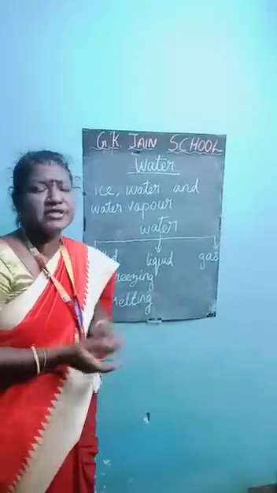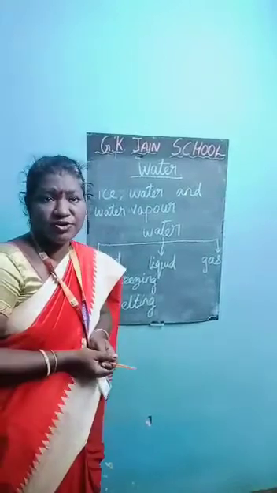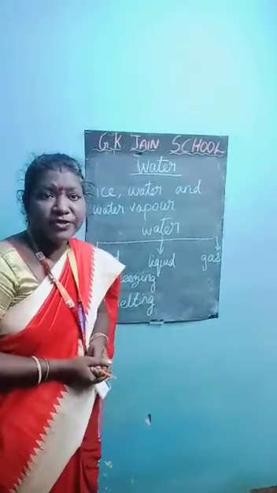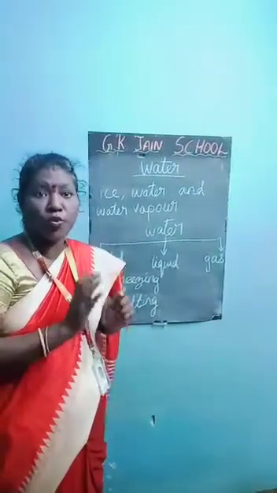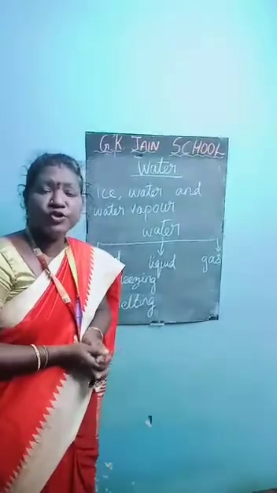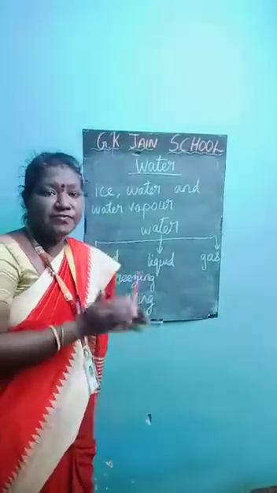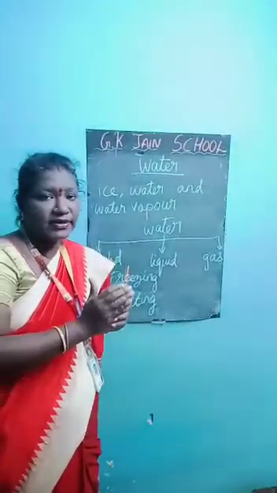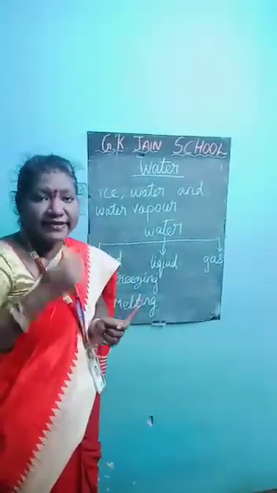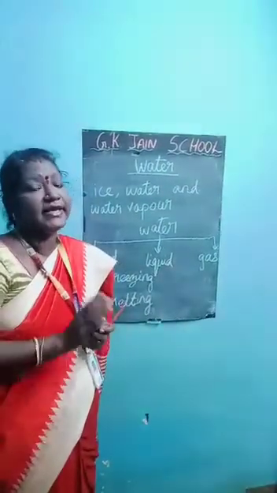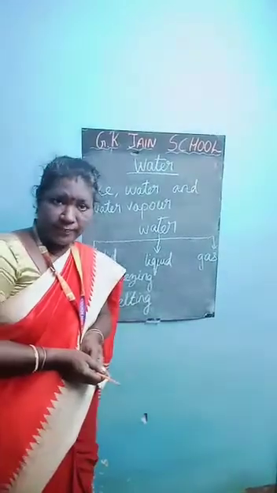Everything is melting. In the summer, since we all eat ice creams, no? What did your parents say? Eat fast, it will melt. Why is it melting? Due to the temperature. The water becomes water vapor as the temperature increases. Due to this heat, it melts. So water or whatever things, when heated up to 100 degrees Celsius, it becomes a water vapor.